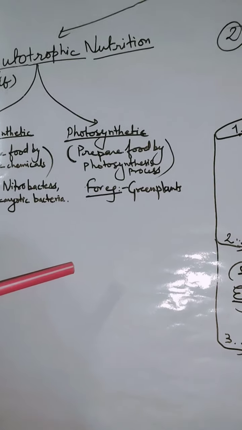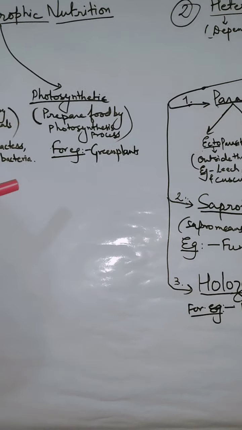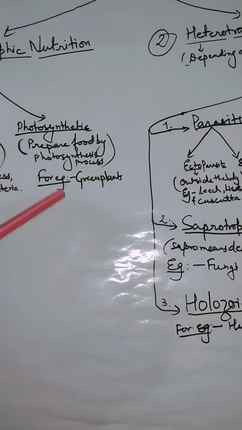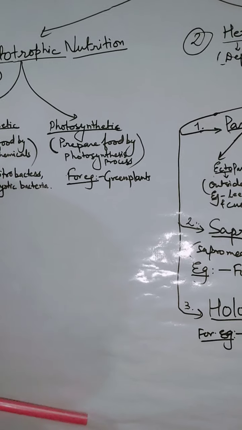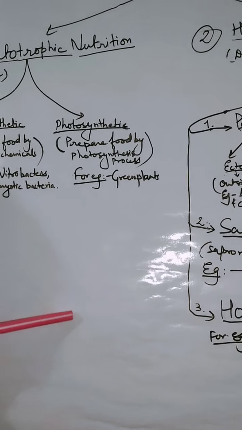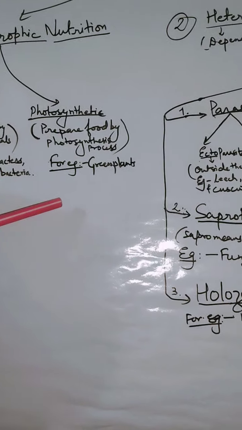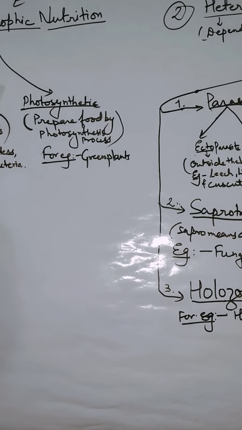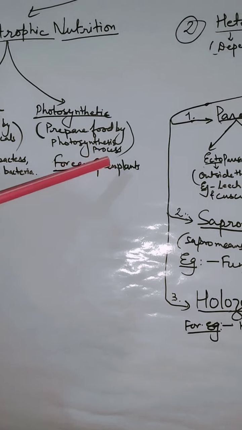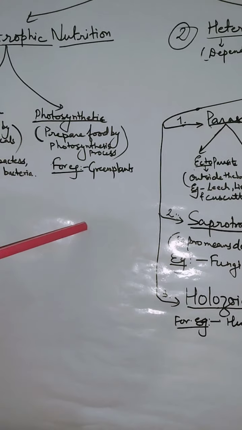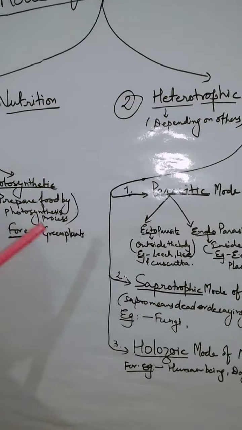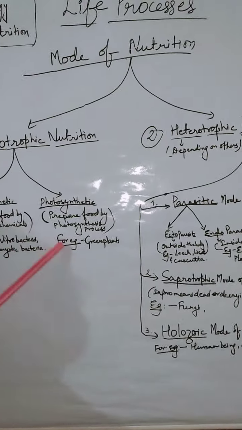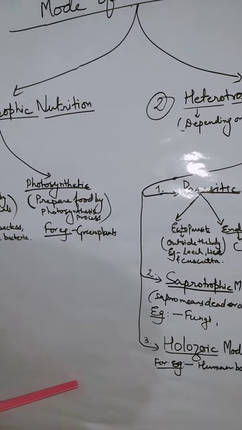It is a process by which the green plants prepare their food with the help of carbon dioxide from air, water and minerals absorbed by the roots from soil, and this occurs in the presence of sunlight as well as the green pigment present in it. Later we will discuss this process in detail.